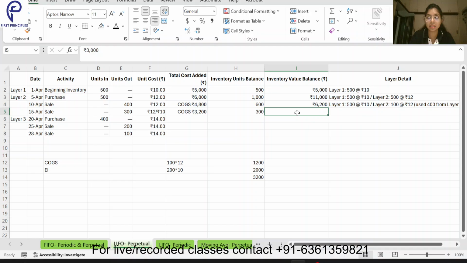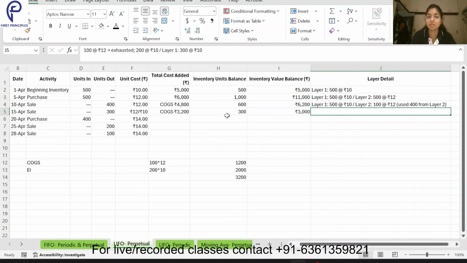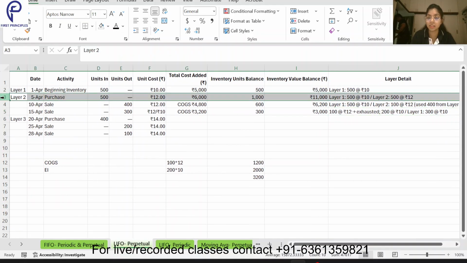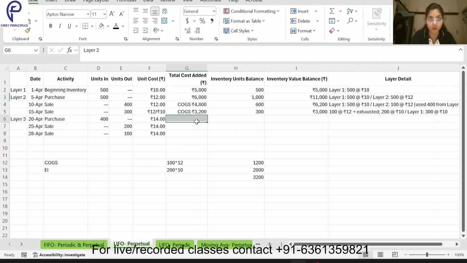So layer 1 is at what cost? The layer 1 is at 10 each. So 300 into 10 becomes 3000. So what will be the value? The value is 3000. Layer 2 is already exhausted. Layer 2 has completely been sold off.